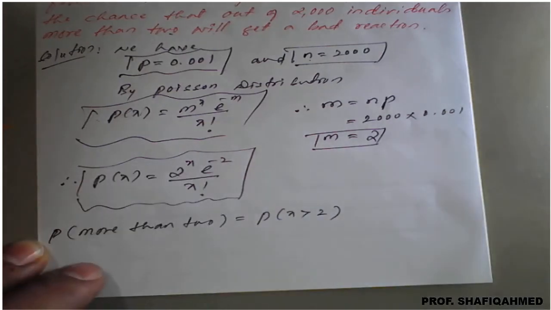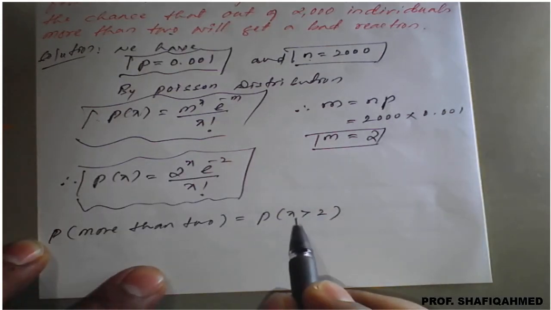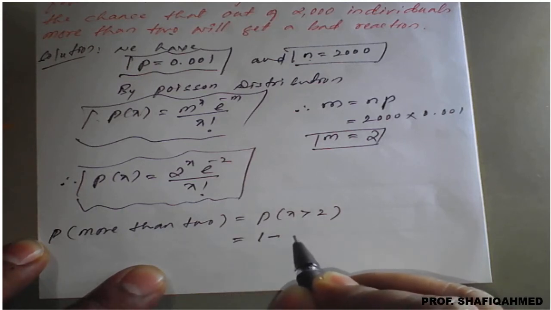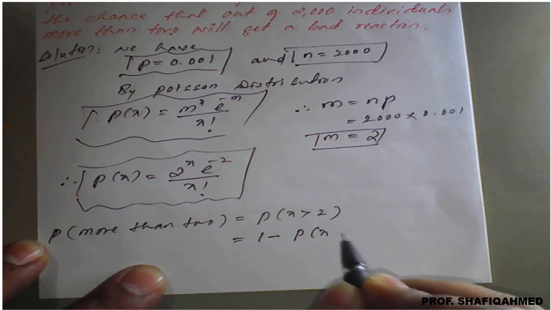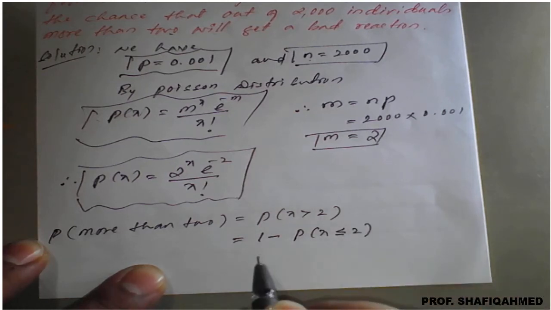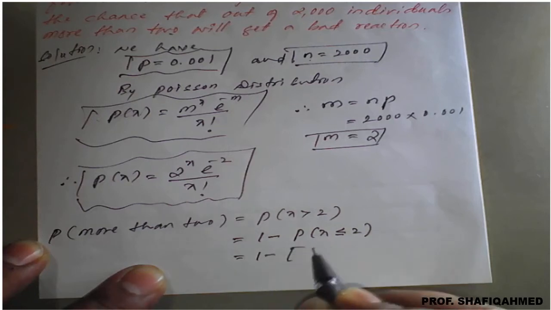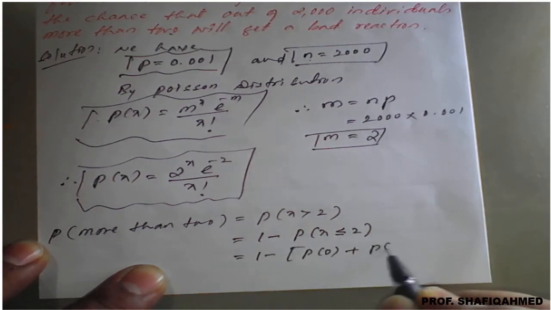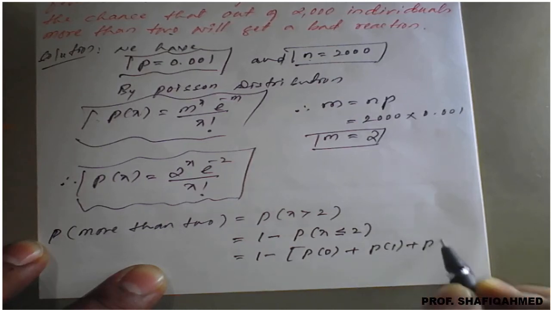So P of x greater than 2, I will write as 1 minus P of x less than or equal to 2, which can be rewritten as 1 minus P of 0 plus P of 1 plus P of 2.